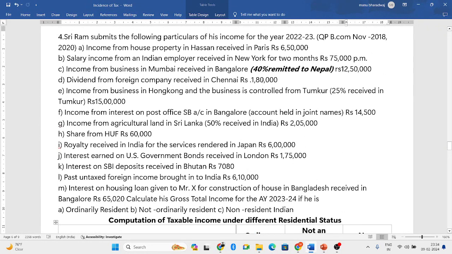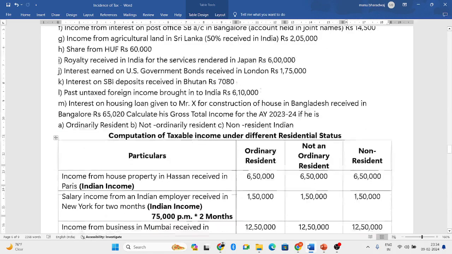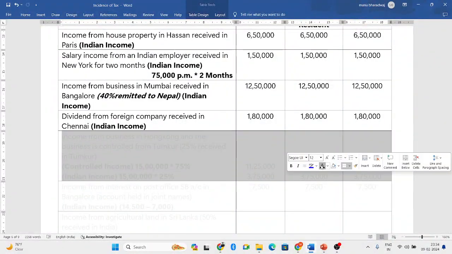Income from business in Hong Kong, and the business is controlled from Tumkur, which is in India. 25% is received in India, in Tumkur. You have to analyze that there is a business in Hong Kong which is controlled from India, plus 25% of the amount you are receiving in India. So there is both controlled income as well as Indian income. 25% is Indian income and the remaining 75% is controlled income. So you have to write like this.